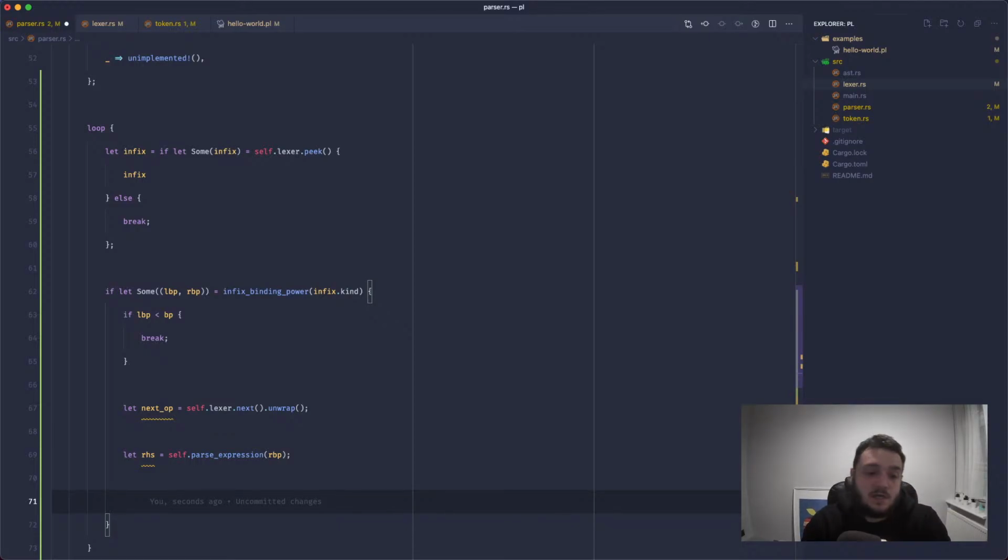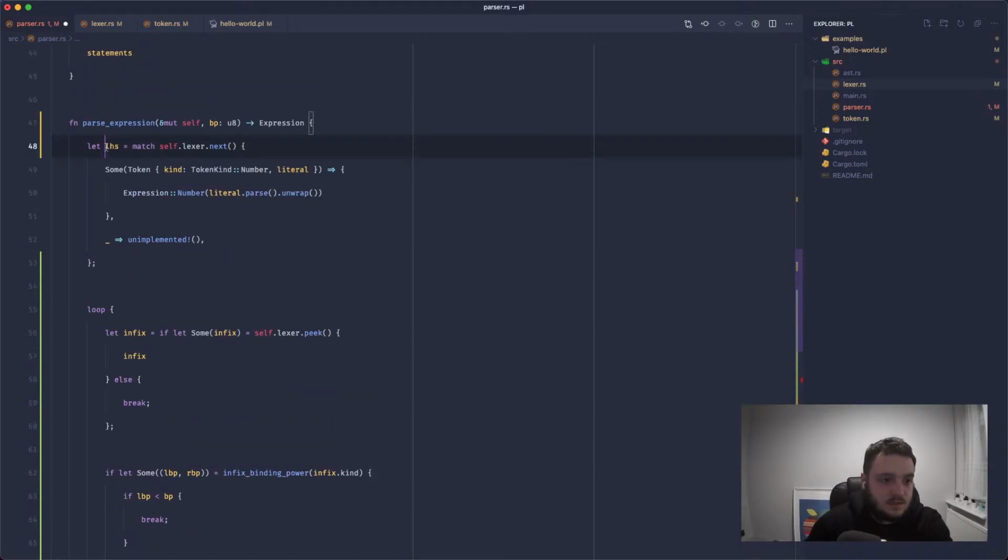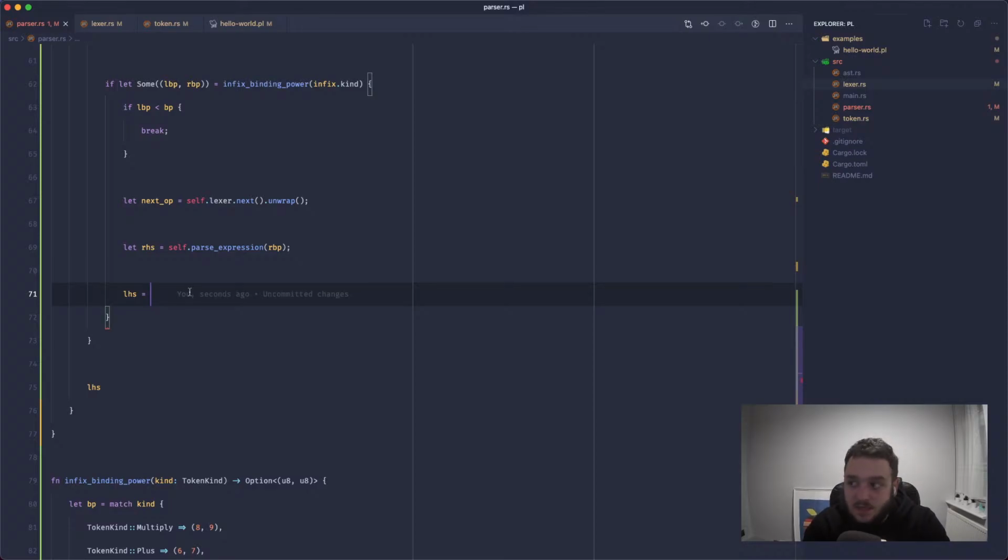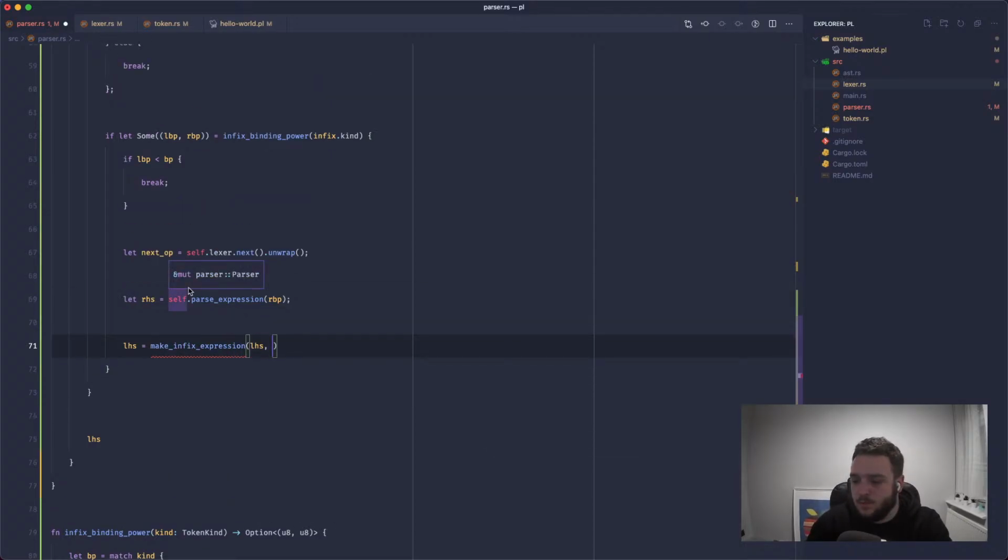And now we want to turn the left-hand side into an infix expression. So we need to provide the left-hand side, the operator, and the right-hand side. So left-hand side needs to be mutable, I guess. Yeah, so we'll say let mut. So left-hand side is now going to be, what should we call this? Should we just do another function? Yep, make infix expression. We'll give it the left-hand side, we'll give it the operator, or the next operator, and we'll give it the right-hand side.